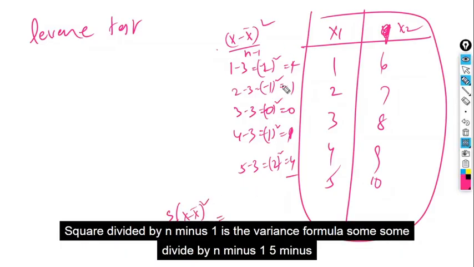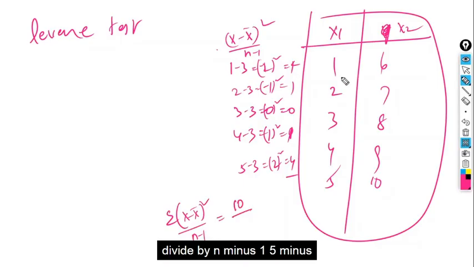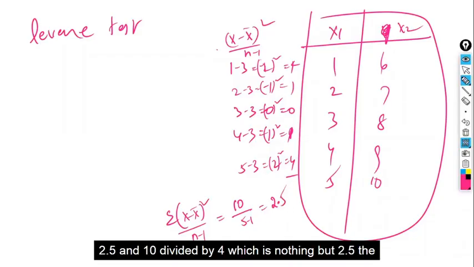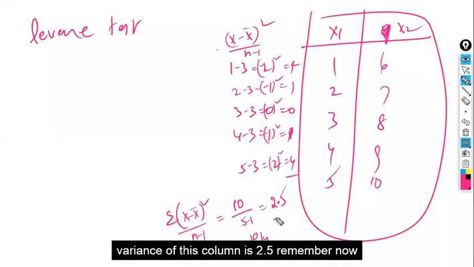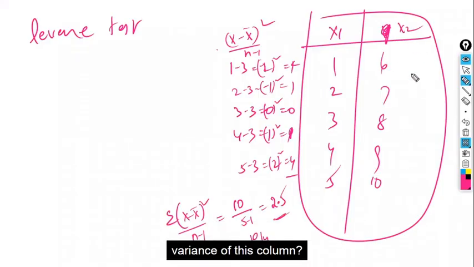Sigma of (x minus x bar) whole square divided by n minus 1 is the variance formula. The sum is 10 divided by n minus 1, which is 5 minus 1, so 10 divided by 4, which is 2.5. The variance of this column is 2.5. Remember that.